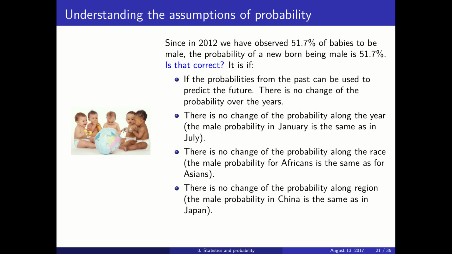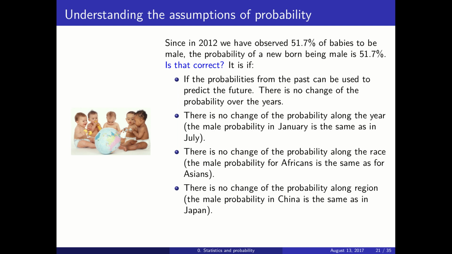the same probability. We are also assuming that there is no change of the probability along the year. So the male probability in January is the same as the male probability in July. We are also assuming that there is no change of probability along the race. The male probability for Africans is the same for Asians. That is what we are assuming.